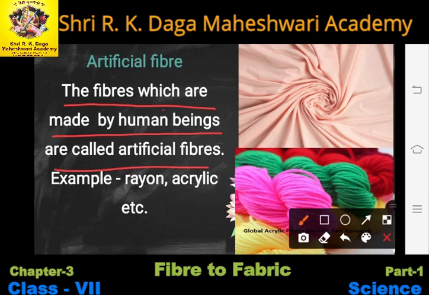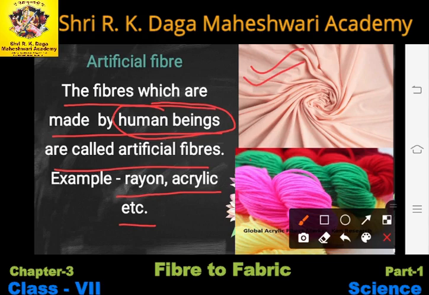Students, artificial fiber and synthetic fiber are the same thing. Artificial fibers are also known as synthetic fibers. Okay, so the fibers which are not given to us by nature but are made by human beings are called artificial fibers. The fibers that are made by us, that is the human beings, are synthetic fibers or artificial fibers. For example, rayon, acrylic, etc. As you can see in the diagram, this cloth is made up of a substance called rayon, and that rayon is made up of wood pulp.